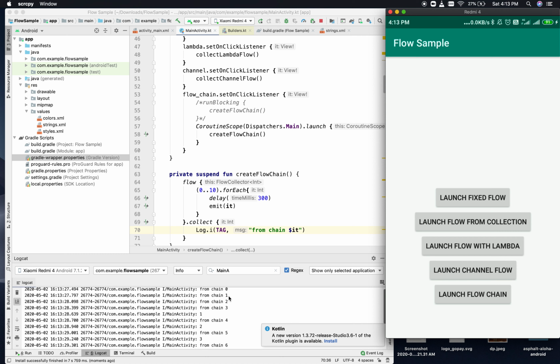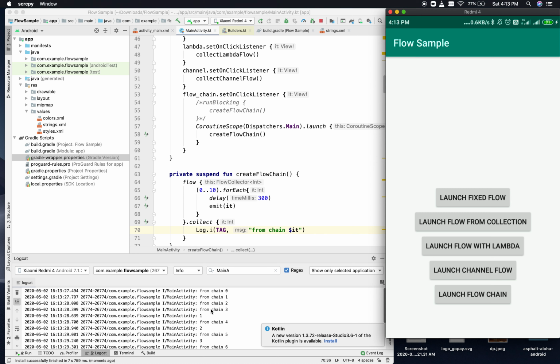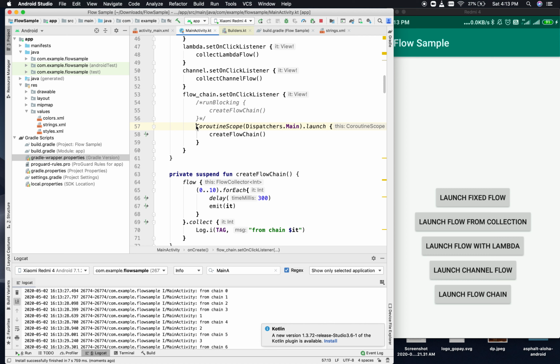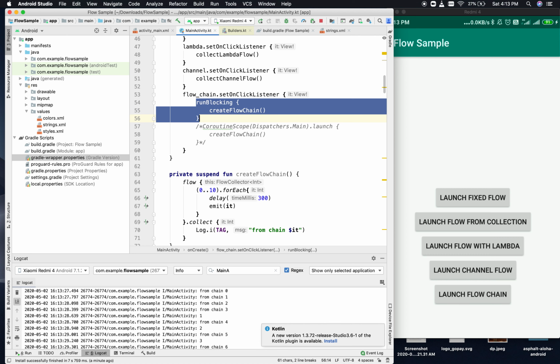So if you see, from chain was started, and at the same time the launch channel flow has also started emitting, because they are working in two different coroutine scopes, so there is no one blocking each other, right? But if I run with run blocking instead of this one, let's see what happens. Even though it is giving a coroutine scope, the name suggests that it is blocking the current run.